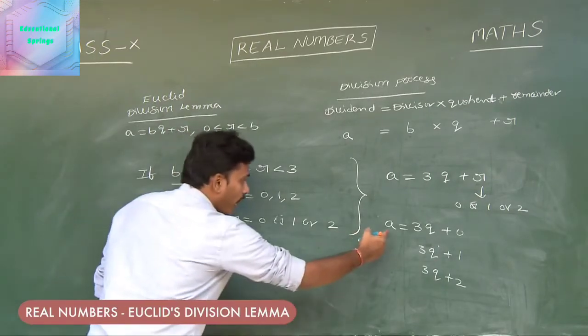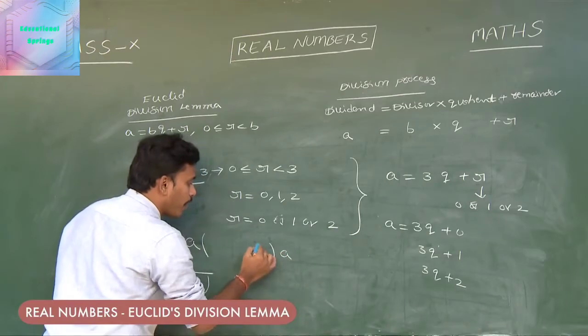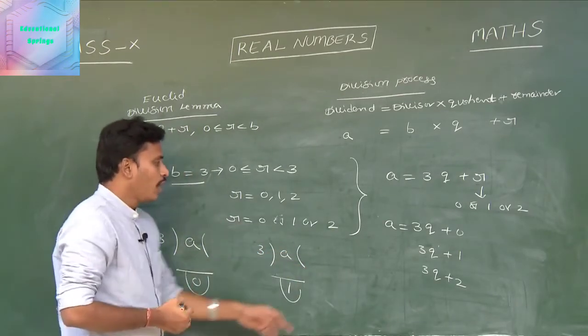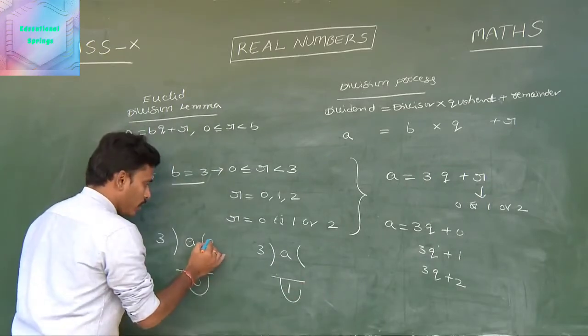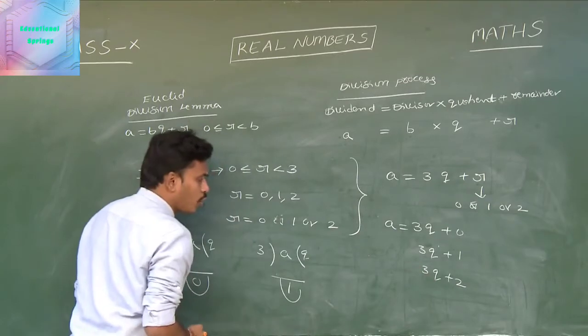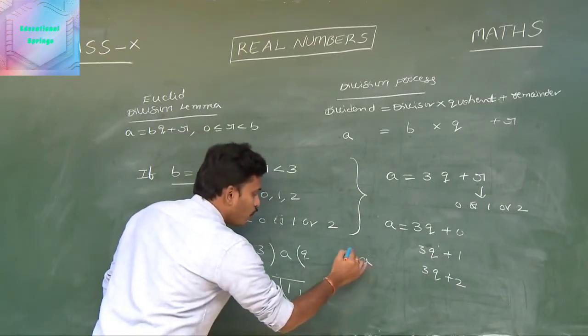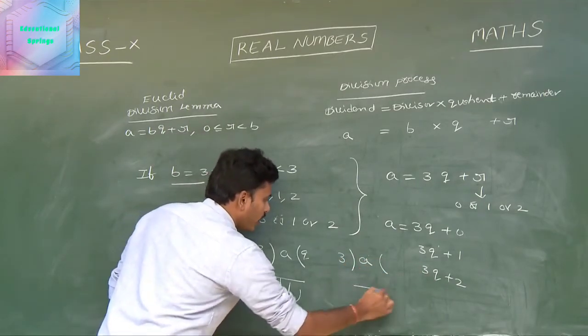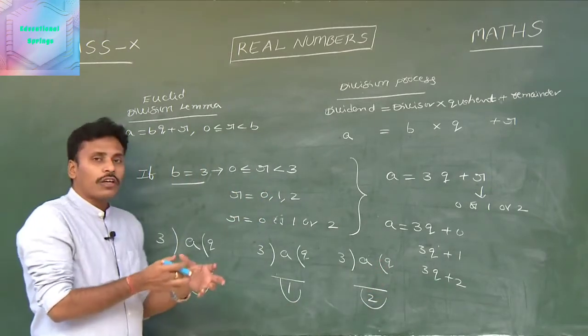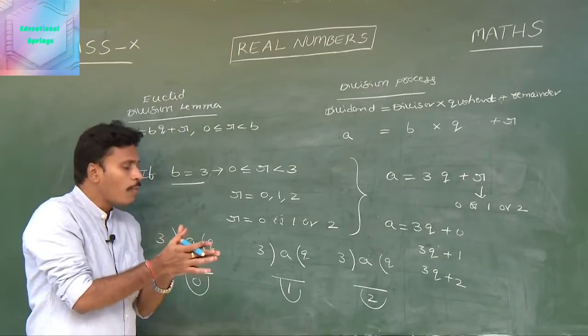And if you divide a with 3, what will happen? You may get the remainder as 1, and this is the representation of a is equal to 3q plus 1. And a is equal to 3q plus 2, as a division: if you divide a with 3, you get the remainder as 2. See, actually, it is not confirmed what the remainder is.